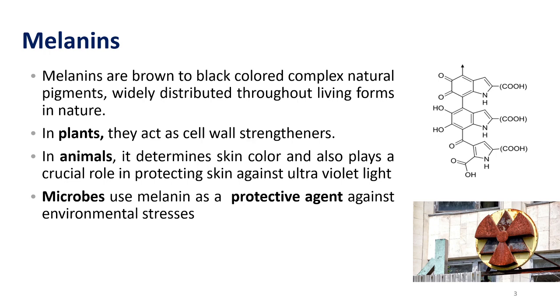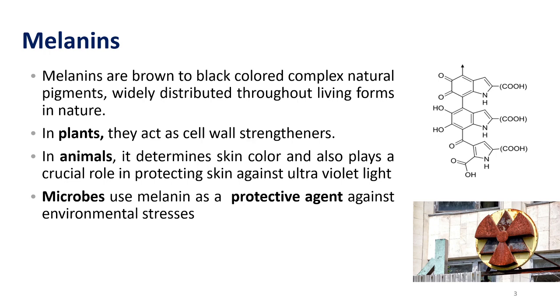In the case of plants, it acts as a cell wall strengthener, and in plants it was found to be produced as a result of stress conditions. In some of our work, we tried to grow plants in MS media containing salt, that is, salt stress media, and it was found that they produce this type of melanin into the media. Melanin mainly helps in protecting the cells, and it is produced during stress conditions.